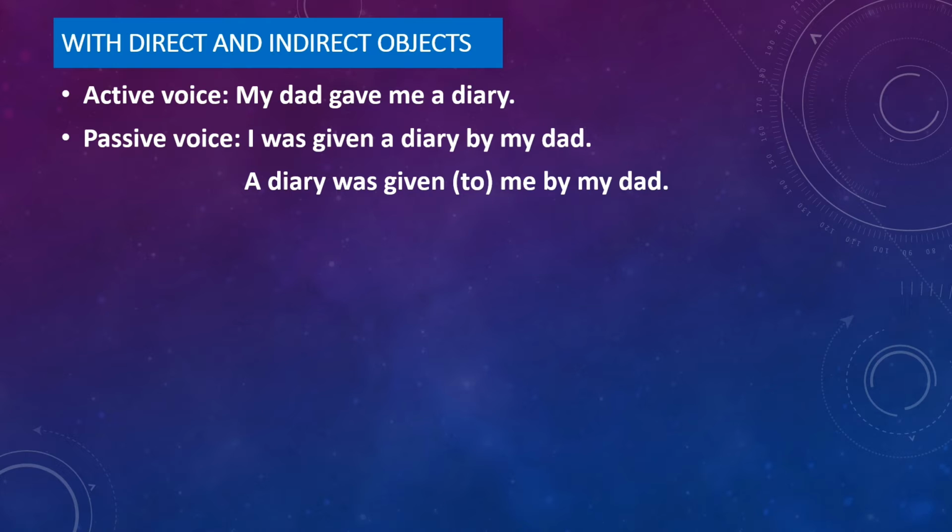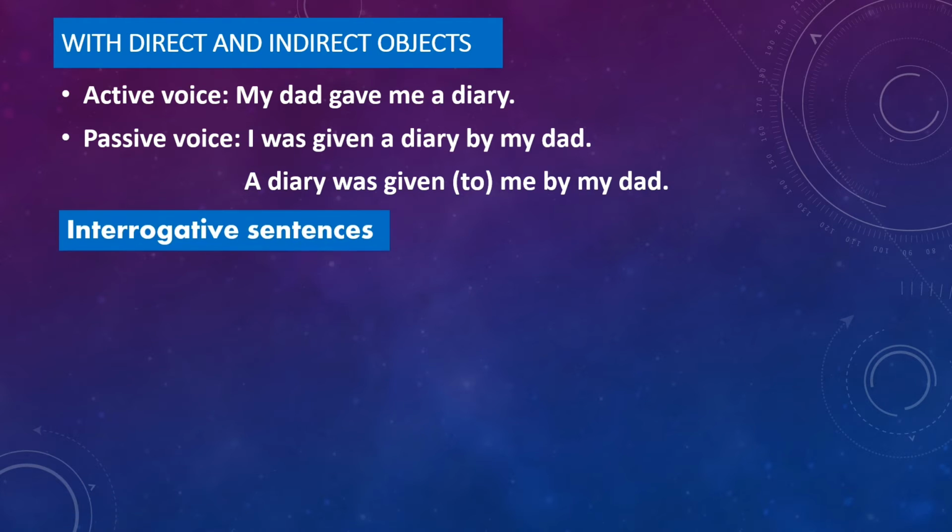In the second example, the direct object is written as the subject in the passive voice. The sentence reads thus: a diary was given to me by my dad. Usage of "to" is optional here.